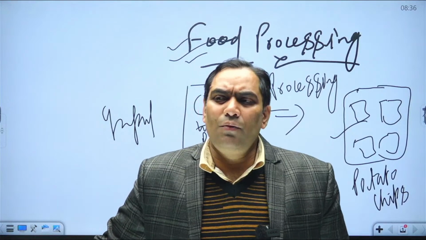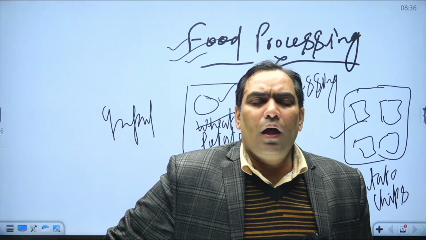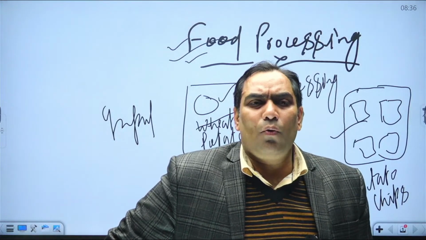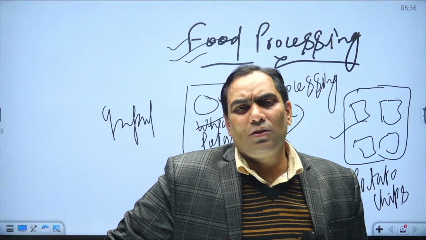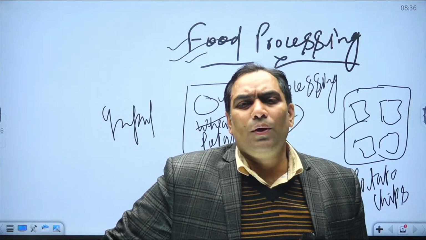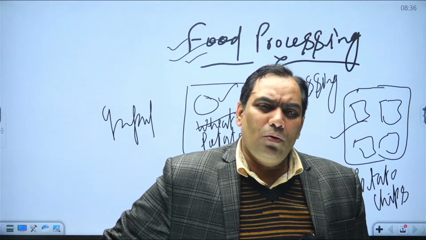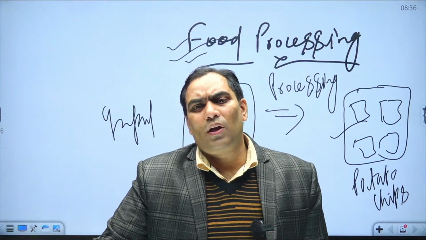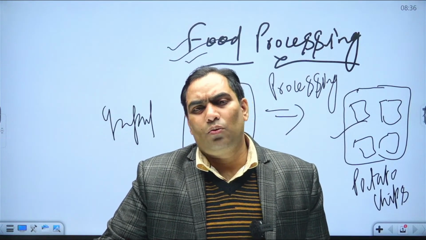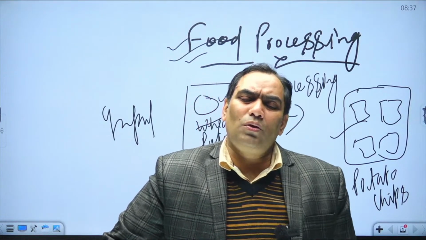Similarly, when we produce potato chips, what is the primary product here? The raw material here is the potato. The potato is going to be processed through the primary process, then it goes through the secondary process, and only then is it converted into uncle chips or potato chips. So what is potato chips? Potato chips is nothing but processed food.